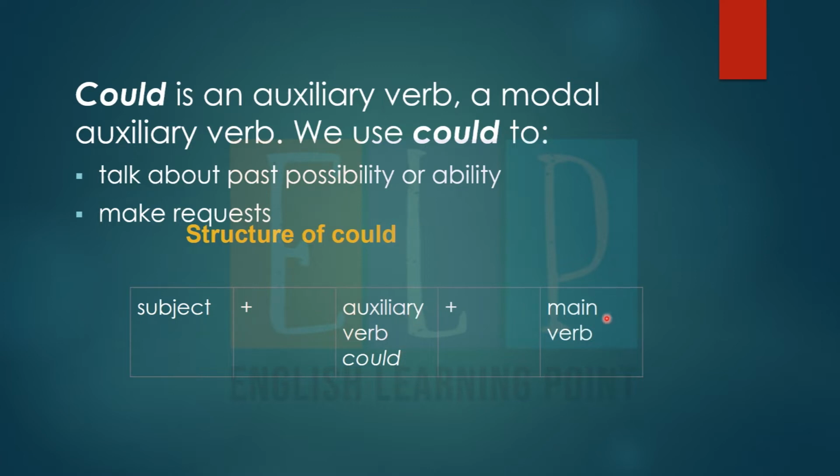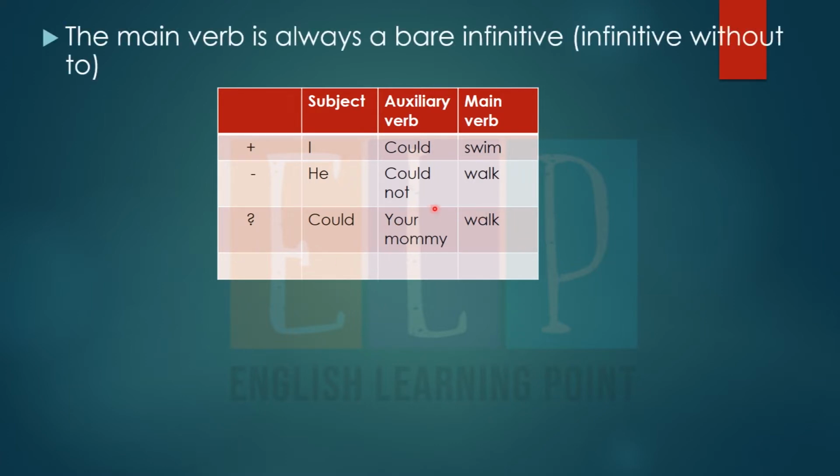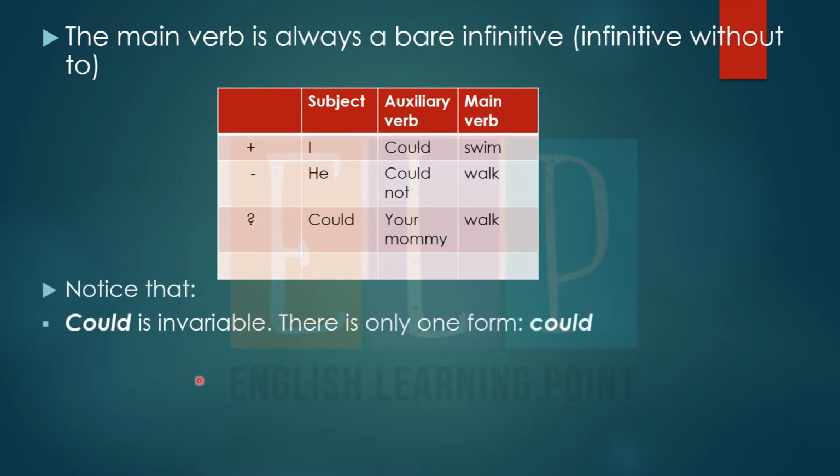The structure of could is we can use subject and then the auxiliary verb could and then the main verb, like I could swim. Like I could swim, he could not walk. Could your mommy walk? The main verb is always a bare infinitive without to. Notice that could is invariable. There is only one form, could.